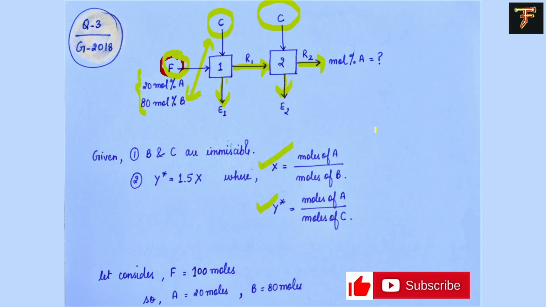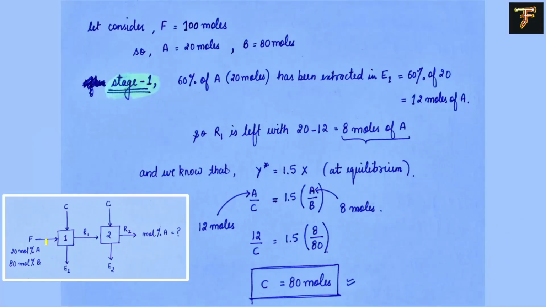Now when we go to stage 1, they have mentioned that this C will extract 60% of the A, which is 20 mole percent. They mentioned that 60% of A has been extracted in E1, so it means that 12 moles of A has been extracted. Out of 20, 12 will be extracted in this direction and the remaining 8 will remain in the raffinate, and 12 will go in the extract.